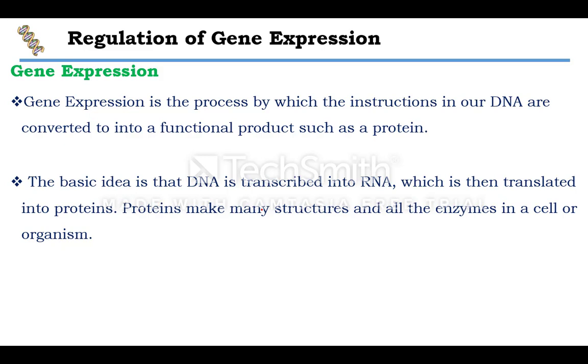It's very easy. The gene is expressed by transferring its information into mRNA, that is transcription, and then it is translated into protein. So that is the functional product. That means when the cell or an organism requires some protein, then this gene expression takes place depending on the situation and depending on the requirement. Okay. Now, here it is written that the basic idea is that DNA is transcribed into mRNA, which is then translated into protein. That's what I told you.